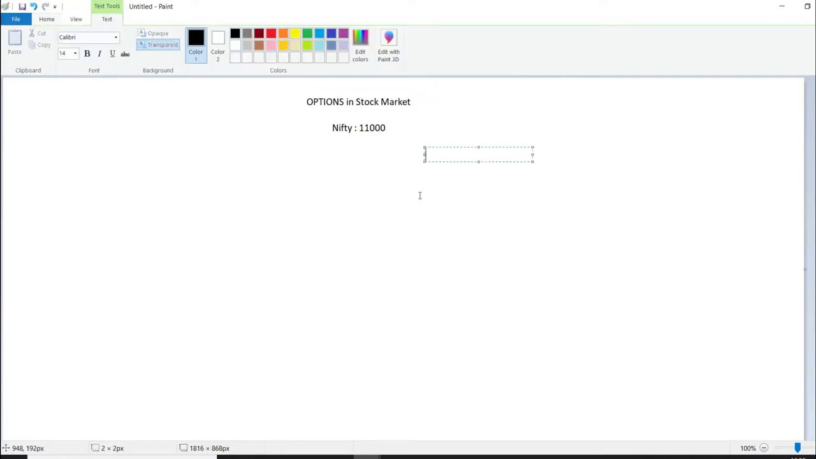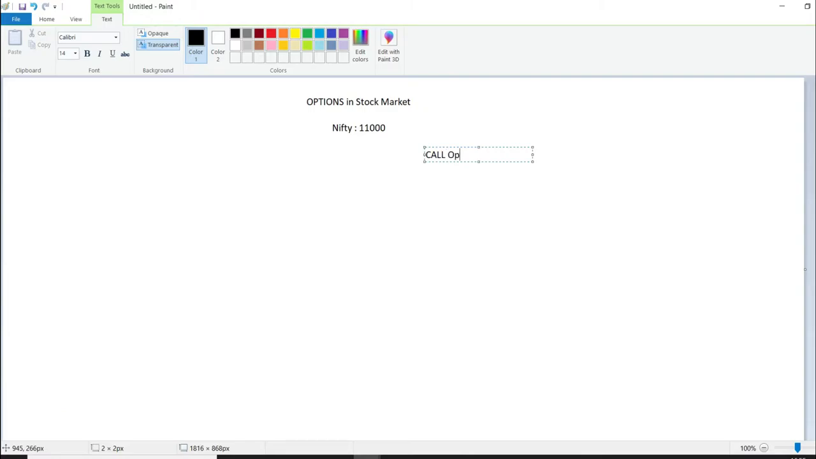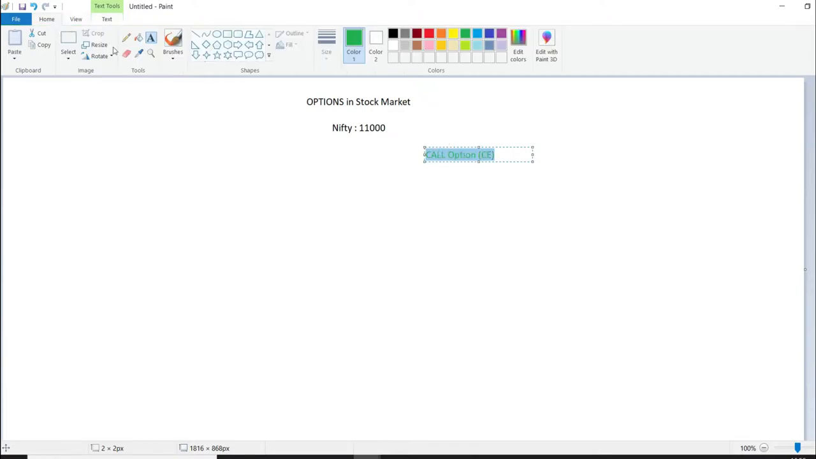One is something called a call option, which is also known as a CE, where if you have a bullish view on the market, then people will buy call options. If you think market will move upward, you purchase a call option.